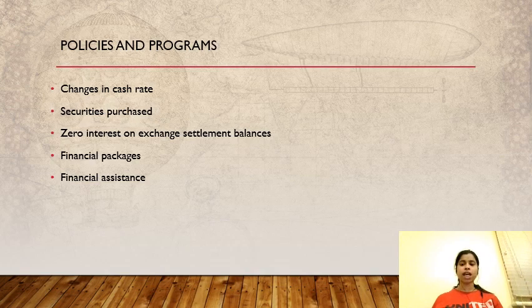Fifth point is exchange settlement balances. There was zero interest on the interest rates received by the banks on exchange settlement balances. The zero interest rate also facilitates lower borrowing. Reserve Bank of Australia, 2023.